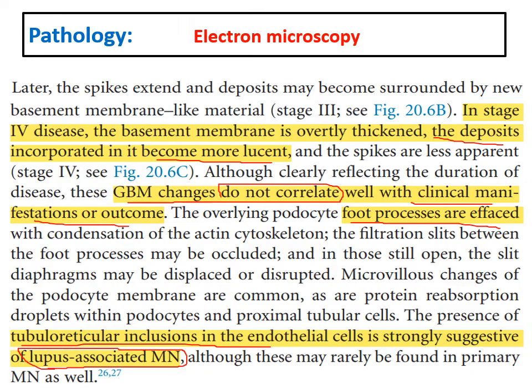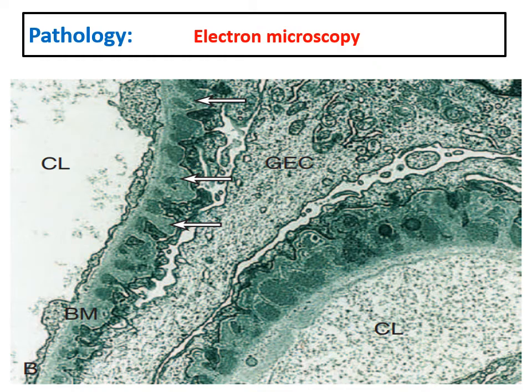Very important if we find them. This is the capillary lumen, basement membrane, and these are the deposits here in the subepithelial surface with projections between them causing the characteristic spike formation.